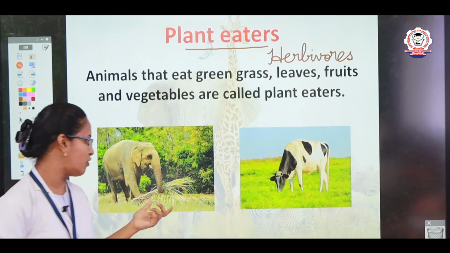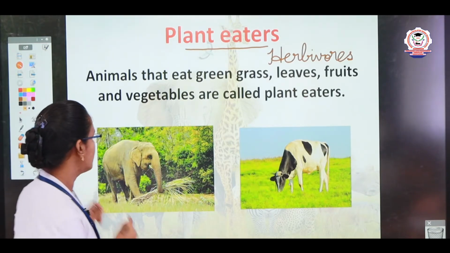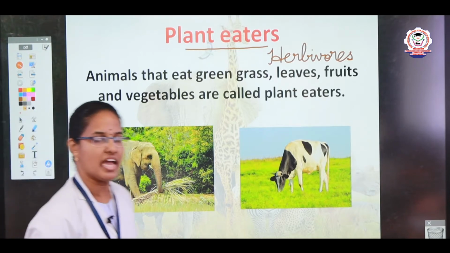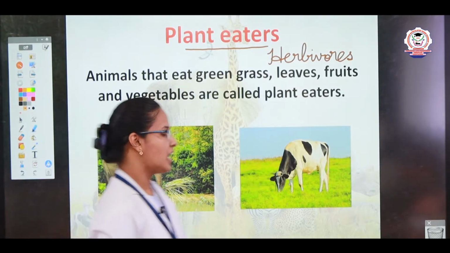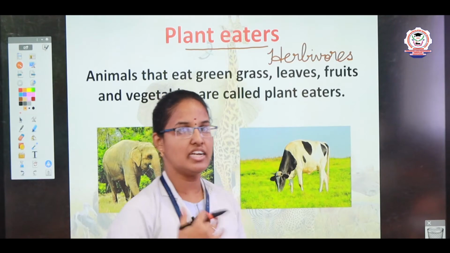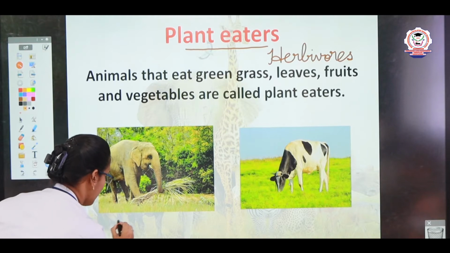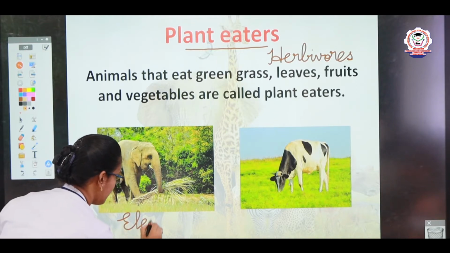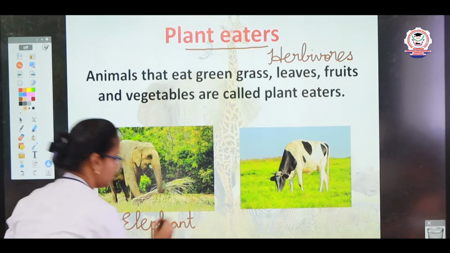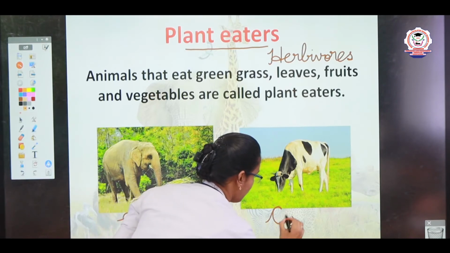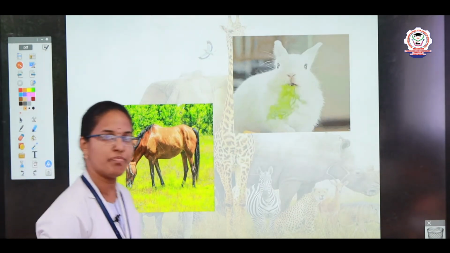See children, some examples of plant eaters. Elephant, cow. See, elephants eat sugar canes, leaves and grasses as their food. And cow eats grasses and leaves, and it gives milk for us. Now we'll write the spelling for elephant. Say along with me. E-L-E-P-H-A-N-T, elephant. Then cow. C-O-W, cow.